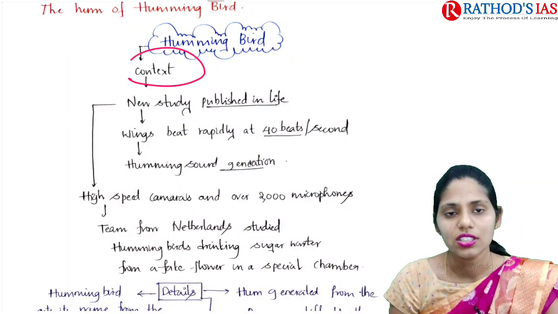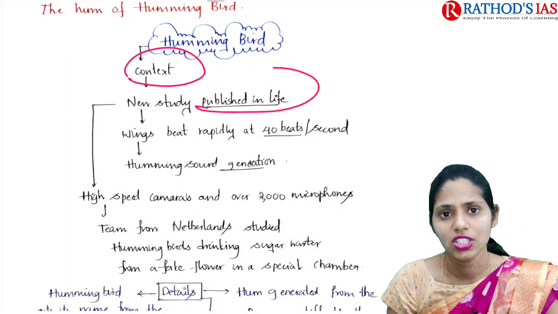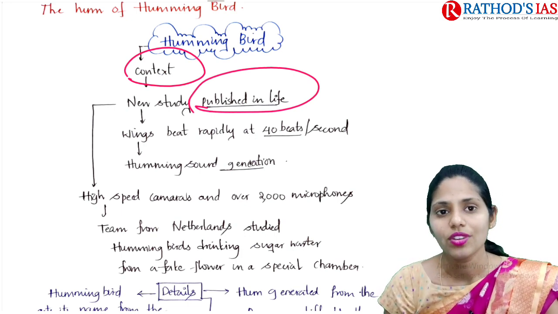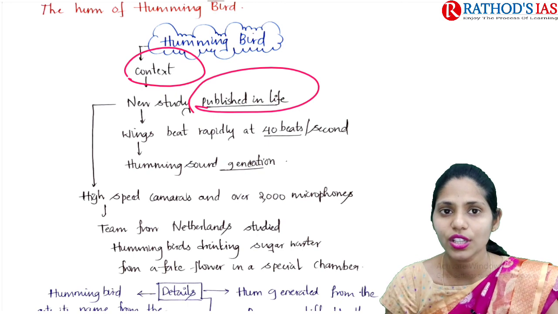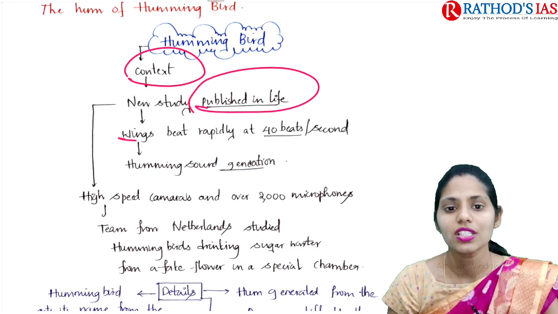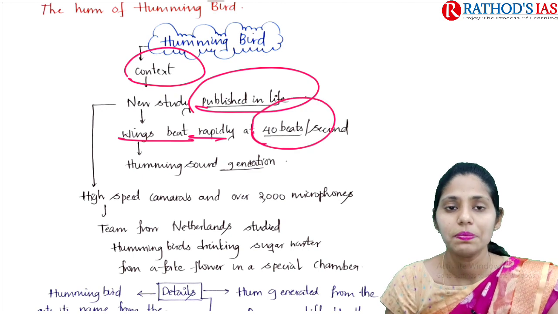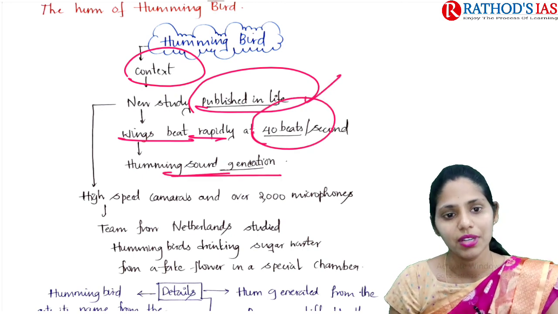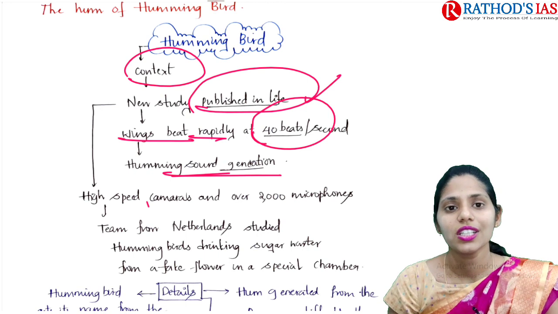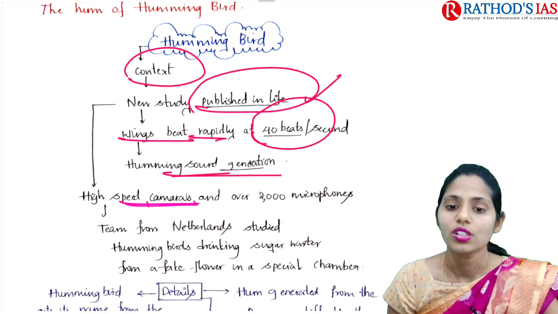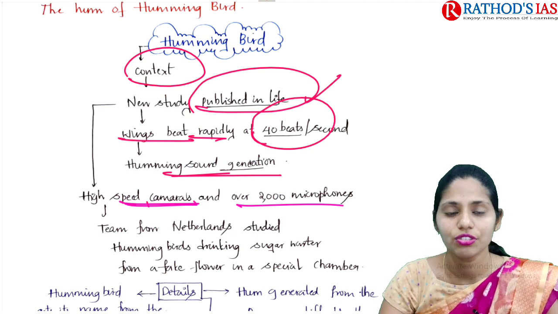So if you see the context, a new study was published in the journal Life. This study found the reason behind the humming sound of the hummingbird. The wings beat rapidly at 40 beats per second, and these beats led to the generation of the humming sound. In this study they used high-resolution cameras and about 2000 microphones.